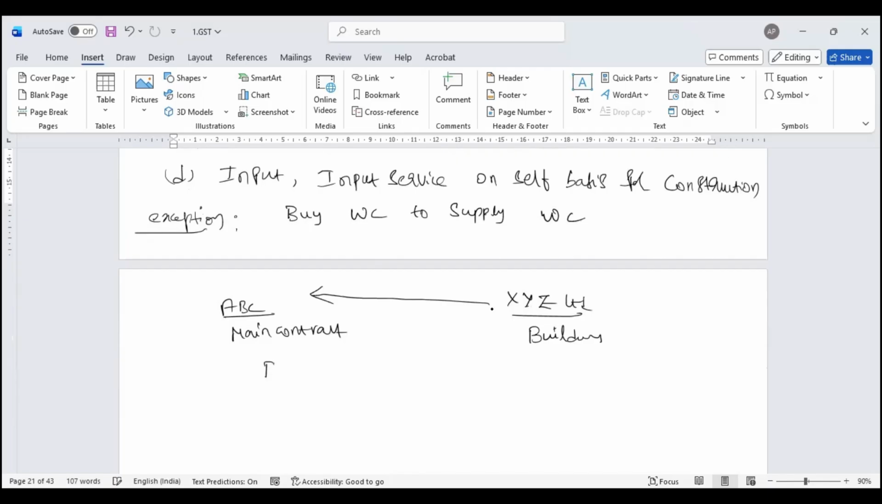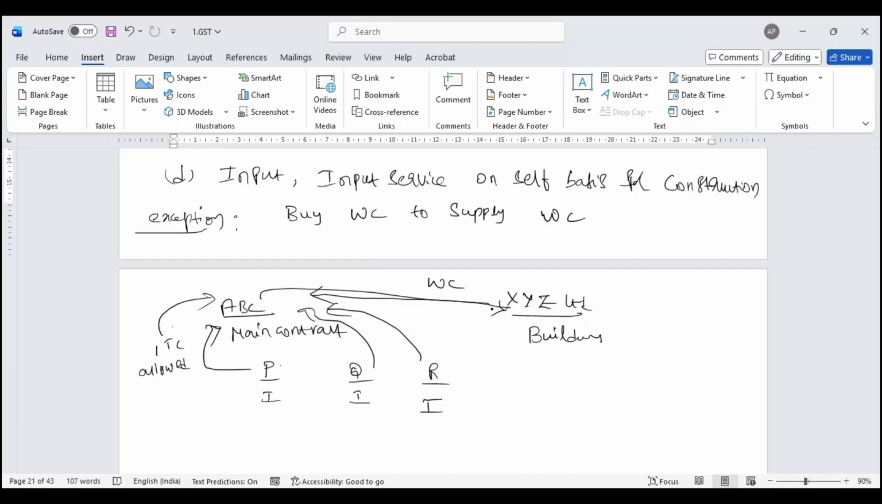There are individual contractors called P, Q, R. Now, these are individual contractors. So when P gives a works contract service to ABC, Q gives to ABC, R gives to ABC, and this ABC in turn bills back to XYZ as a works contract, then whatever PQR bill, ITC is allowed for ABC. This is what the law says.